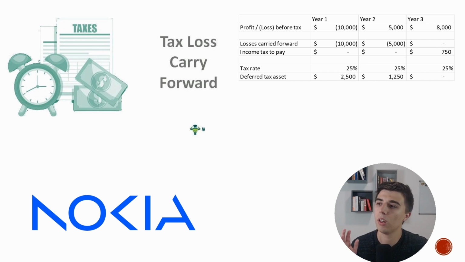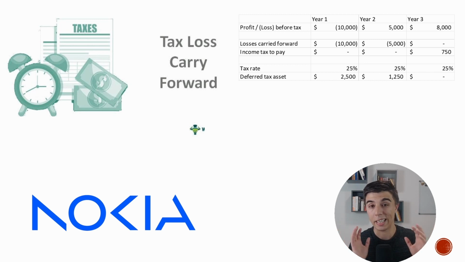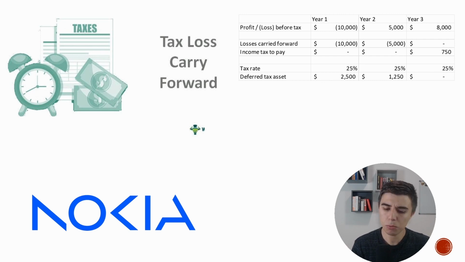But one of the things that you'll see very often is the loss carry forward on unused losses from the previous year. There could be different terminologies used, but ultimately the logic is very simple. The company generated losses in the past, and the net impact, the tax impact, is what will be shown on the balance sheet. Now, if you are operating in multiple countries, you cannot use the losses from one country to offset the profits in another country. So this has to be towards the same tax jurisdiction.